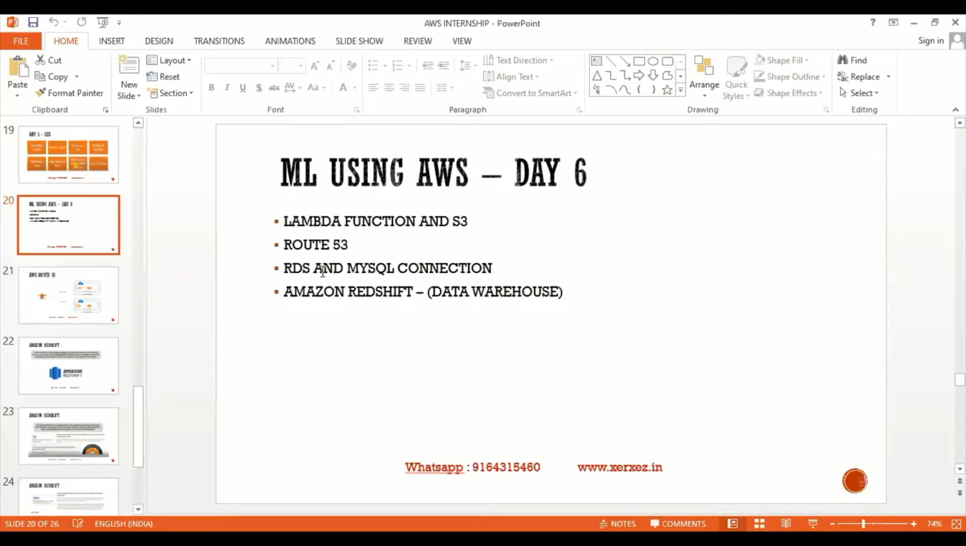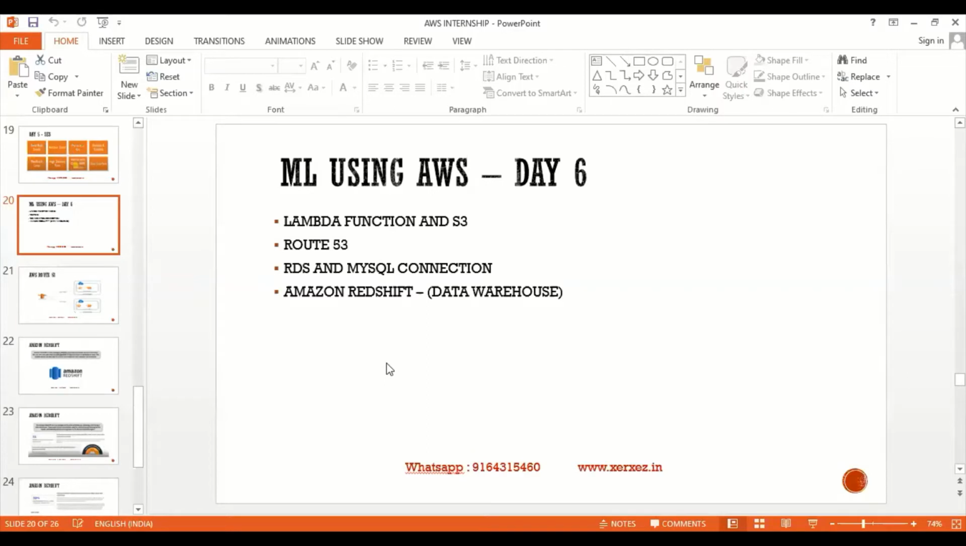Next, obviously, RDS and MySQL connections. We'll see how to connect from an instance within the VPC or within the cluster. Next we will see how to connect from outside of the cluster.